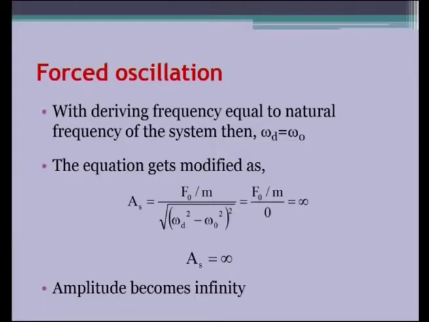address an important thing. If the driving frequency is not close to the natural frequency of the system, what will happen? The denominator term will not become 0 and there will be an amplitude present and the driving frequency will dominate. The oscillation will slowly come to settle down with the driving frequency. The oscillation will happen at the driving frequency only, but it will take some time. That is why it is called steady state.